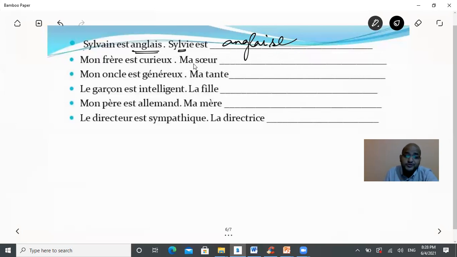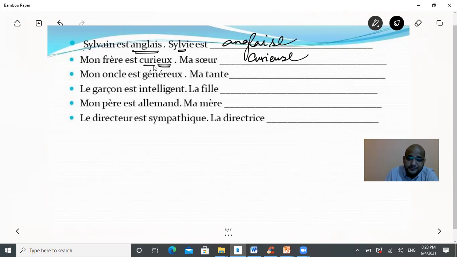Mon frère est curieux. My brother is curious. Ma sœur est curieuse. My sister is curious. So I told you in the last class that the adjectives which are ending with EUX will be converted to EUSE. So ma sœur est curieuse.